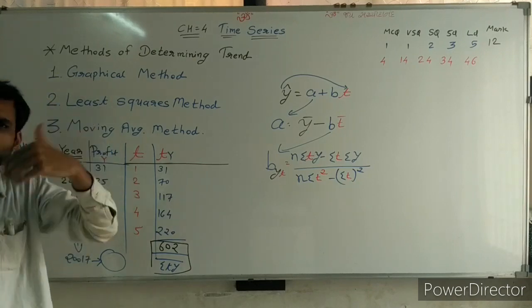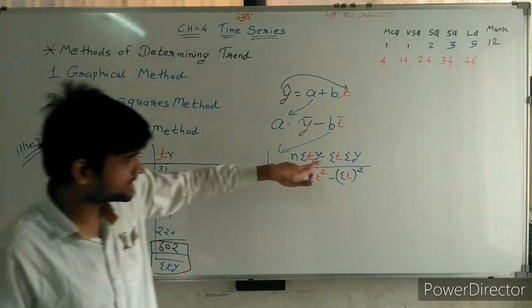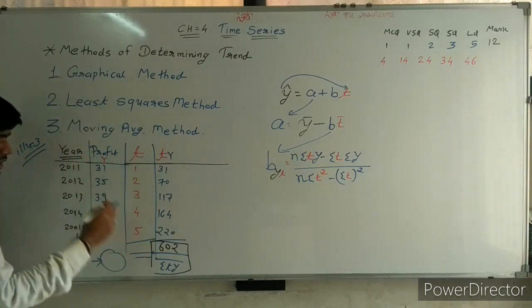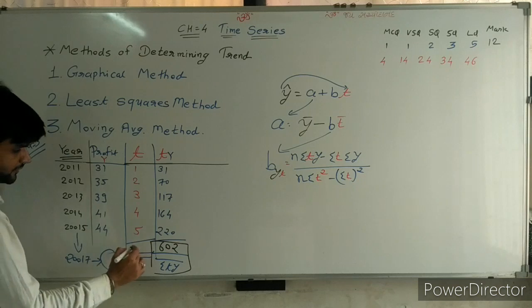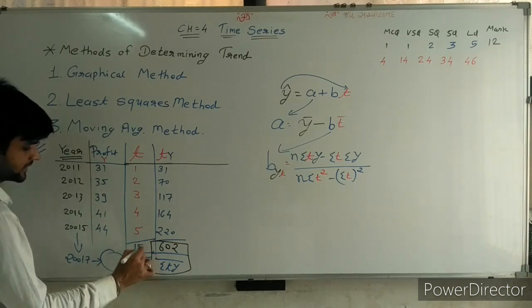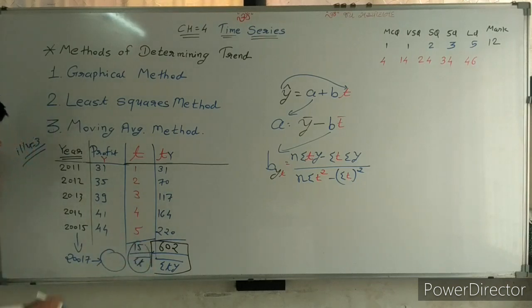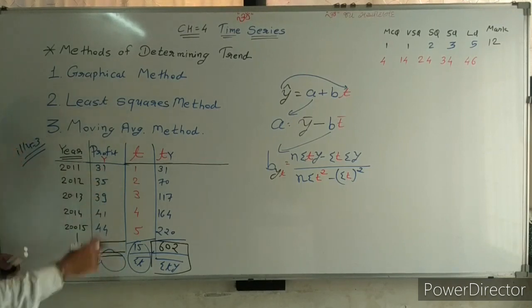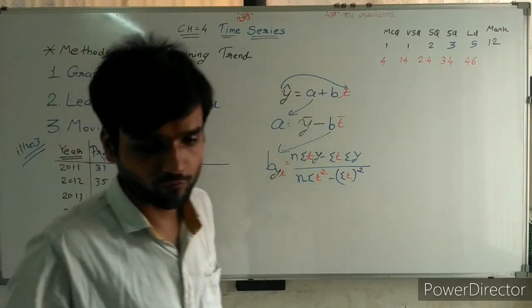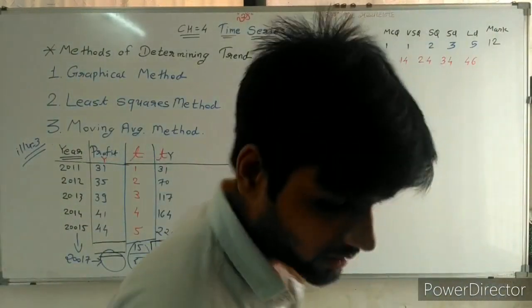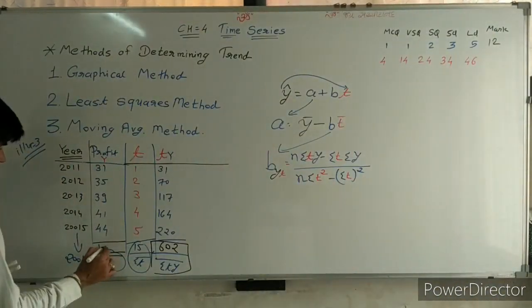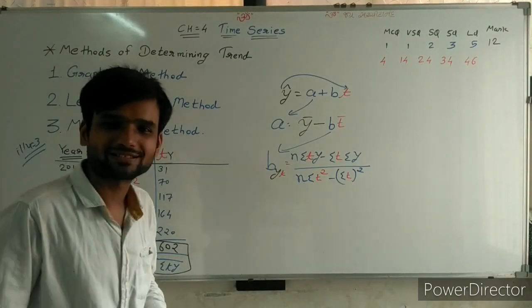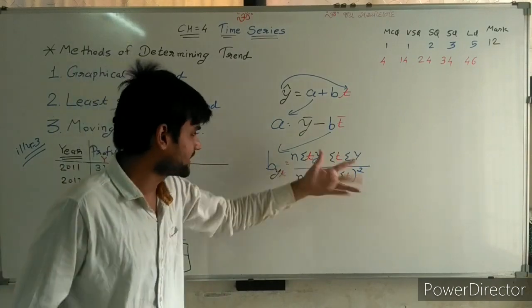Going ahead. What we need? Sigma T, sigma Y. So the total of t is 15, sigma t. Sigma y, the total of this y. If you make the total of y, your answer will be 190. A simple one, no problem about it. Going ahead, sigma t, sigma y, okay.